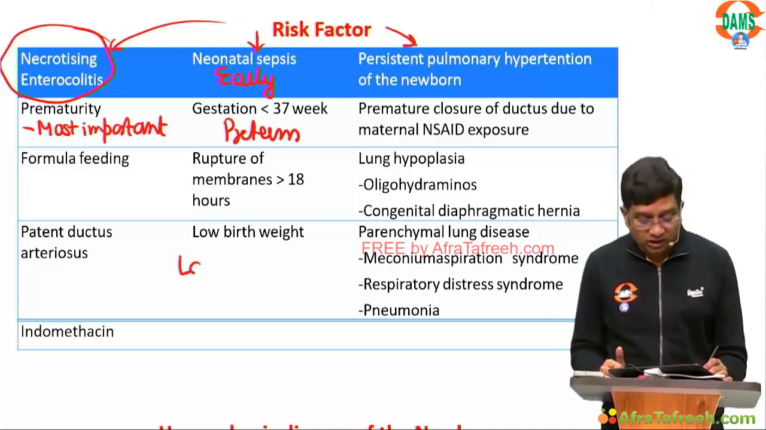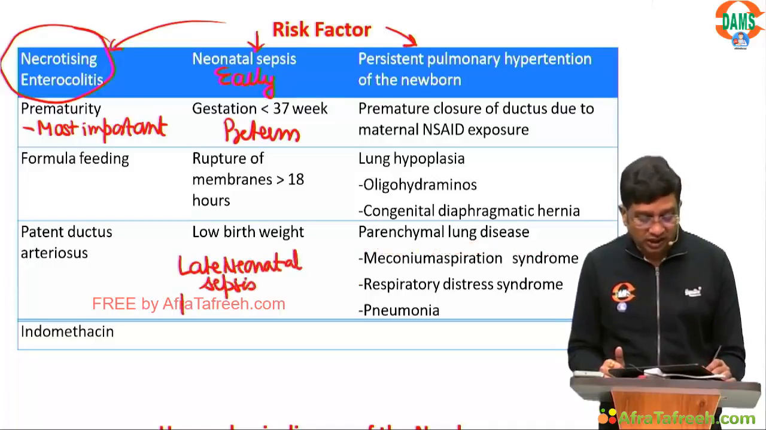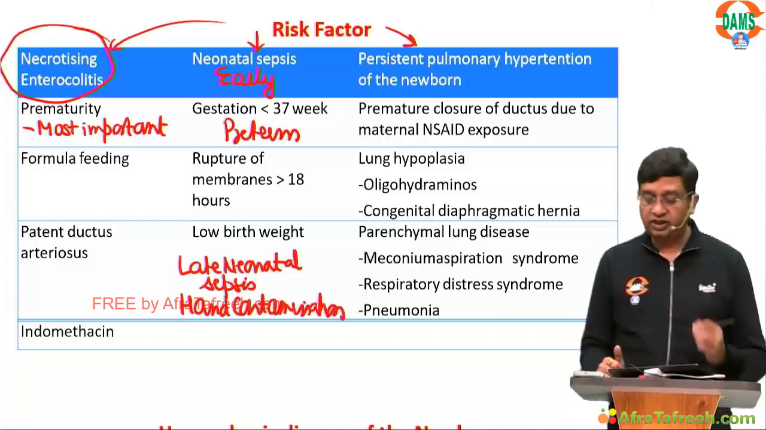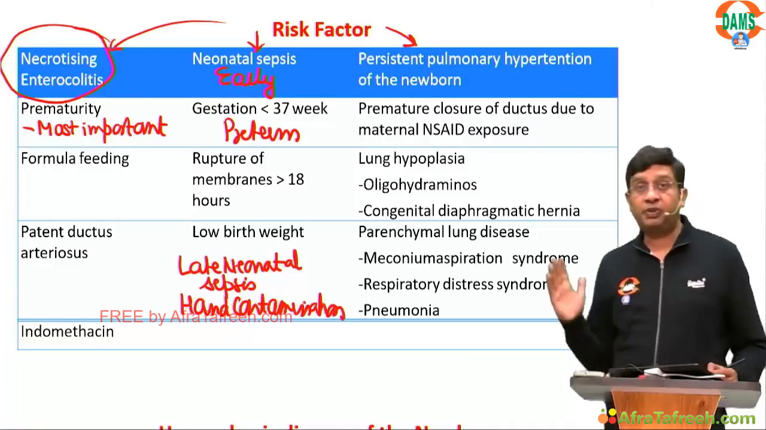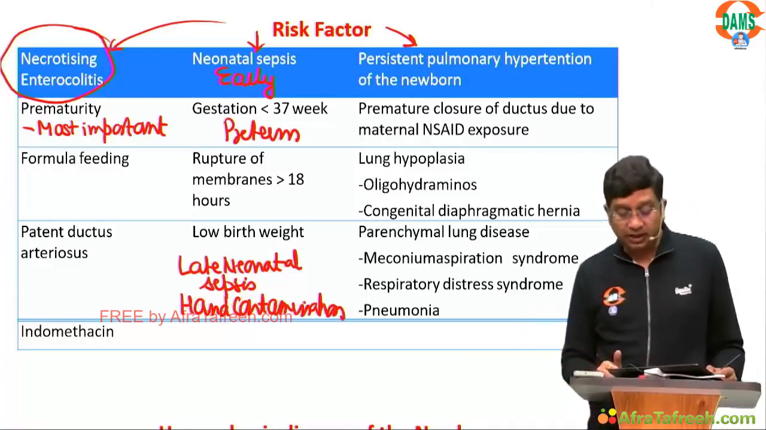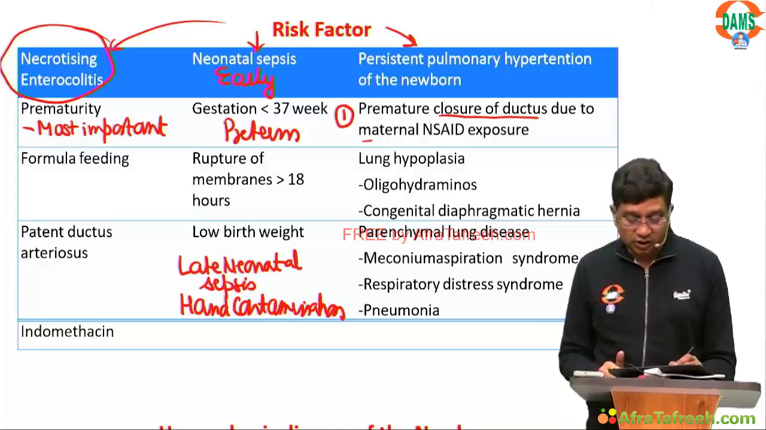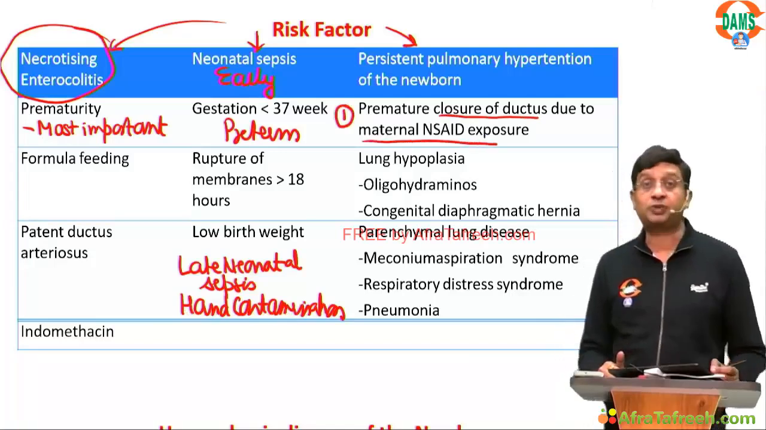And if you consider late neonatal sepsis, the risk factor is hand contamination. It is the hand contamination, right? Then here we take up PPHN, persistent pulmonary hypertension of the newborn. One risk factor is again premature closure of ductus due to maternal NSAID exposure, right?